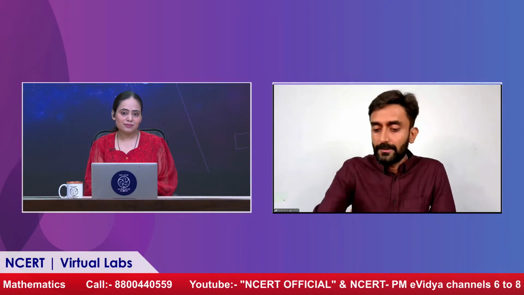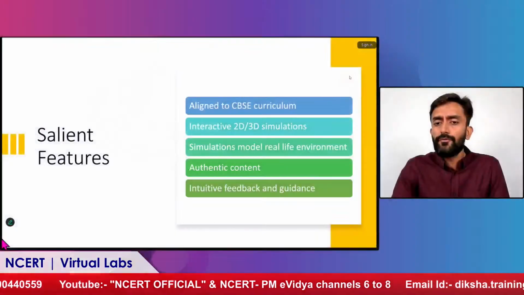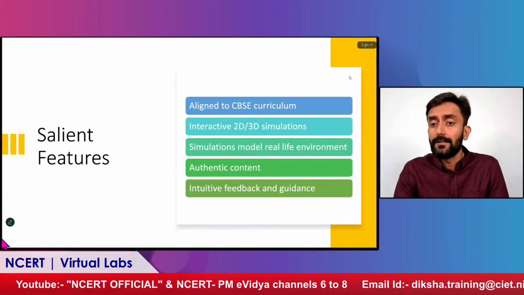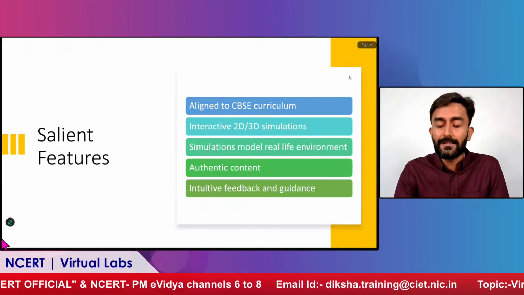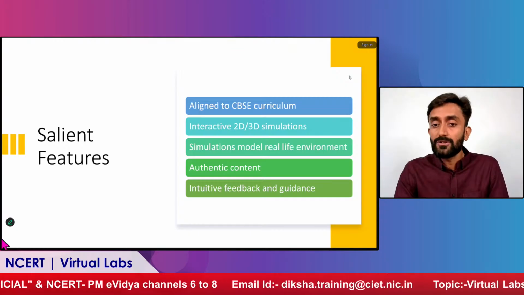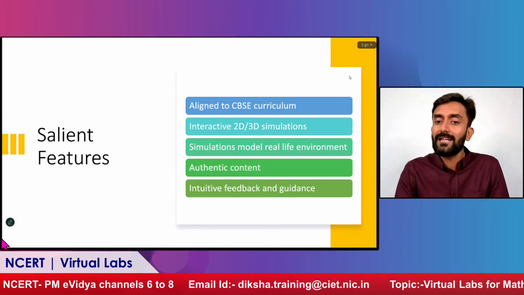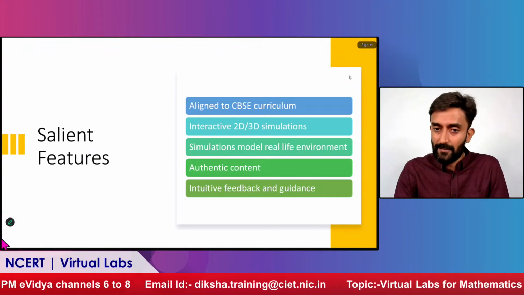Yeah, so you correctly mentioned that these are the problems which we have tried to fix while creating these labs. So I will tell you a few of the salient features of these labs, how we have created them, how authentic the content is, and then I will come to the core ecosystem. First of all, we have strictly followed the CBSE lab manuals.